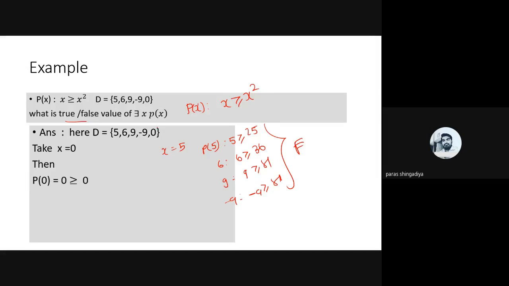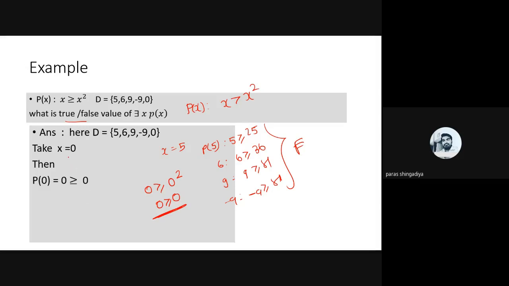So at 0, the last value is 0 there. So at 0, p of 0 will become 0 greater than or equal to 0 square, and it means 0 greater than or equal to 0, and this is the correct one. Okay, 0 greater than or equal to 0, equality is there, therefore it is correct. If I remove the equality from this condition, if I consider only strictly greater than, then for this case it is an incorrect form. But now equality is given, greater than or equal to is mentioned here, so therefore it will be the true form in mathematics.